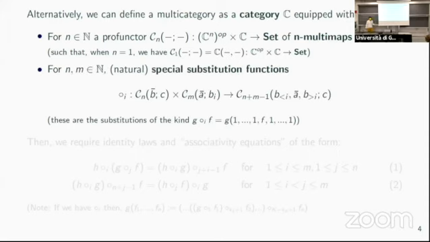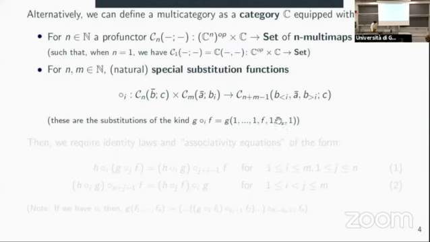Then, instead of the substitution that I described before, we just consider these special substitutions, which are the ones where we just precompose with one map into the i-th component, in the i-th input. We will call them circle i or whatever, and they correspond to this equation that we can see here, where exactly like we precompose with all identities except in the i-th component.